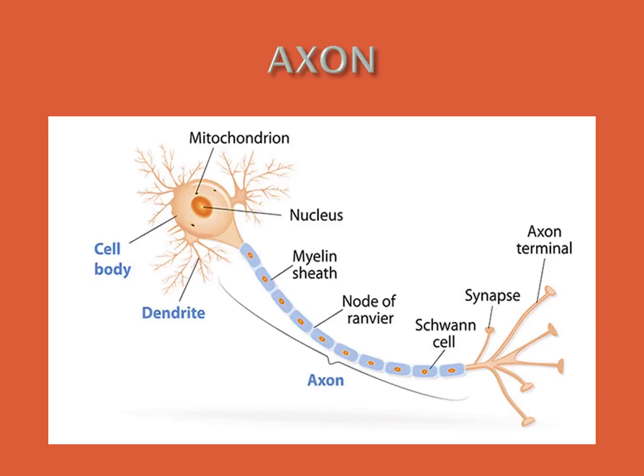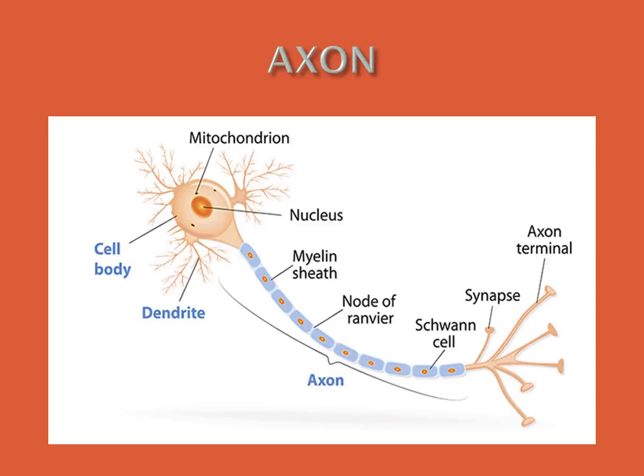One is unipolar, the other name is sensory neuron. The next one is bipolar, the other name is interneuron. The next one is multipolar, otherwise motor neuron.